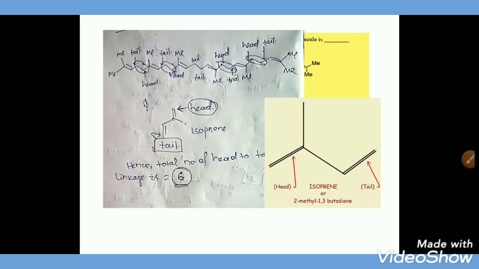Here I have written one head, one tail, one head, one tail. Sorry, I have written here 6, but the head to tail linkage is 4.